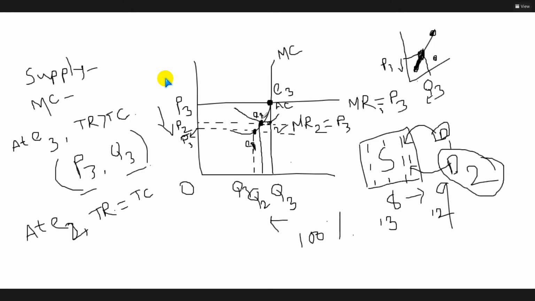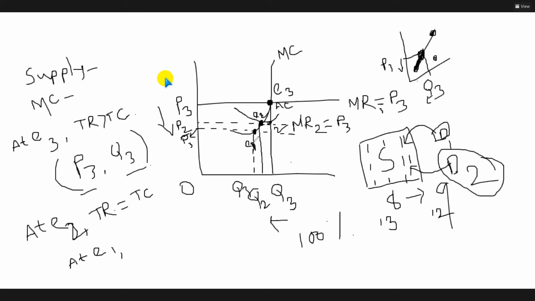Okay, if it is E1, it is E2, it is E3, different points. So if it is E3, it is E2, now E1. So what you are finding at E1? Tell me, what type of situation is it?